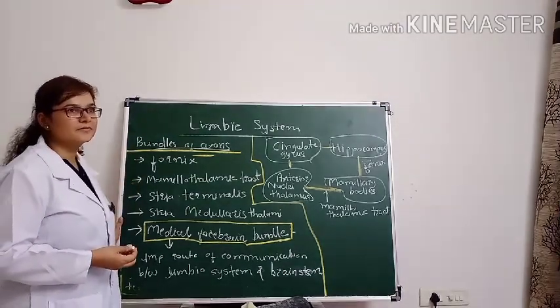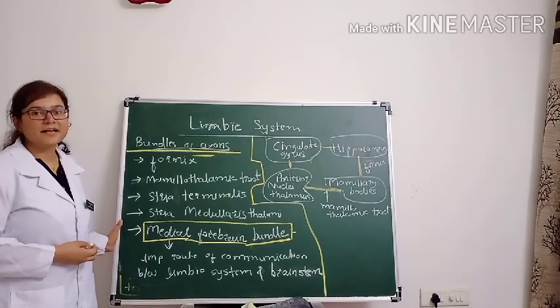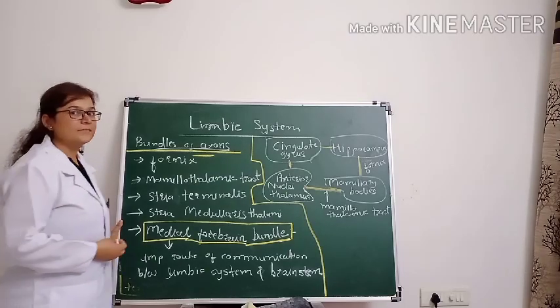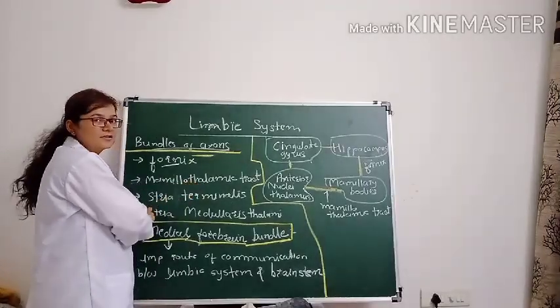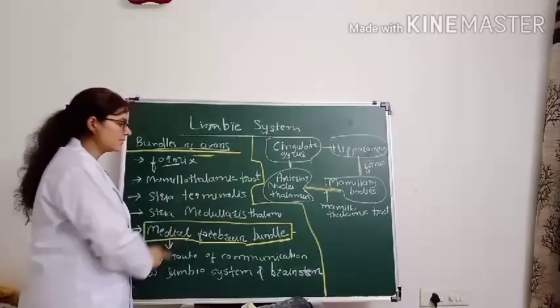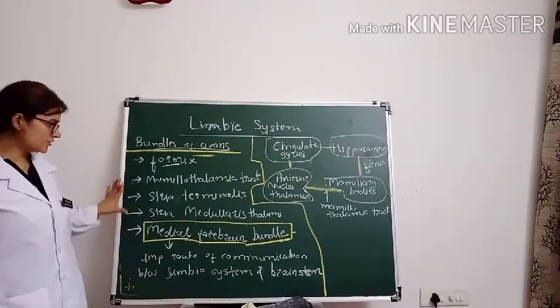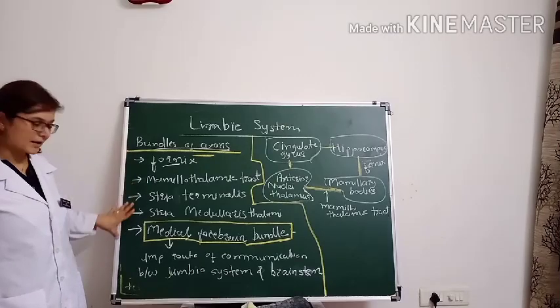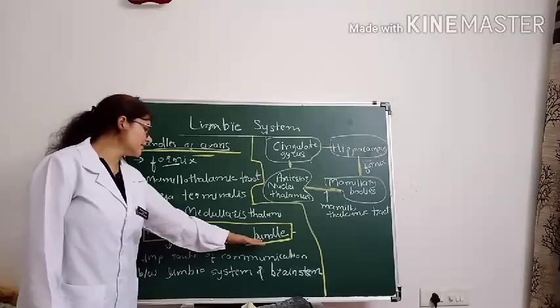So you have to remember the five structures in the connections of the limbic system. The bundles of axons of the limbic system are basically the fornix, the mammillothalamic tract, stria terminalis, stria medullaris thalami, and the medial forebrain bundle. Among these five connections, or five pathways, the most important one is the